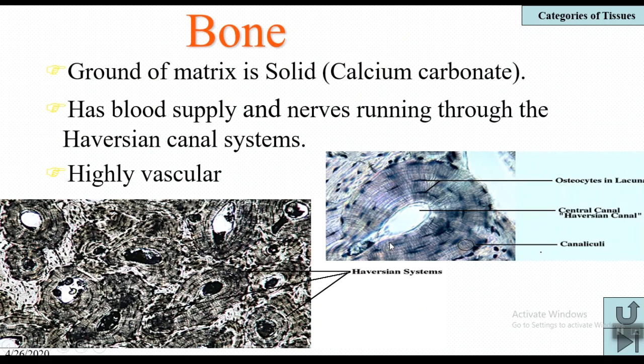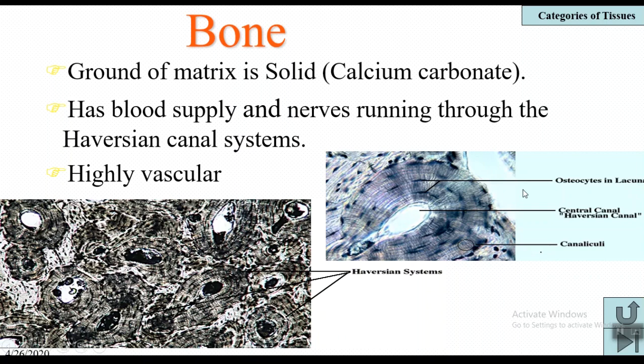In bone, the ground matrix is solid and highly calcified, and it has a large amount of blood supply and nerves running through the Haversian canals. These are Haversian canals, and bone is richly supplied with blood vessels. That's why it is called a highly vascular tissue, and it has a Haversian canal system.